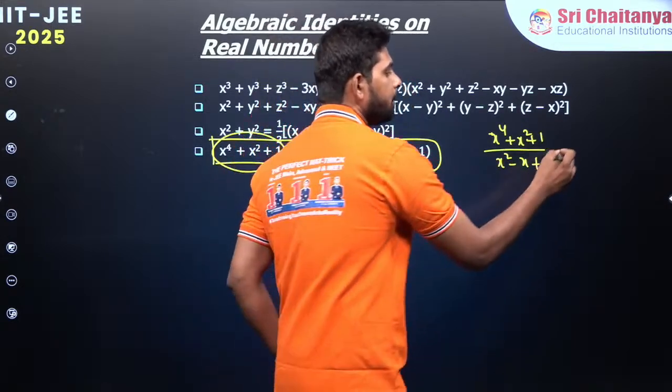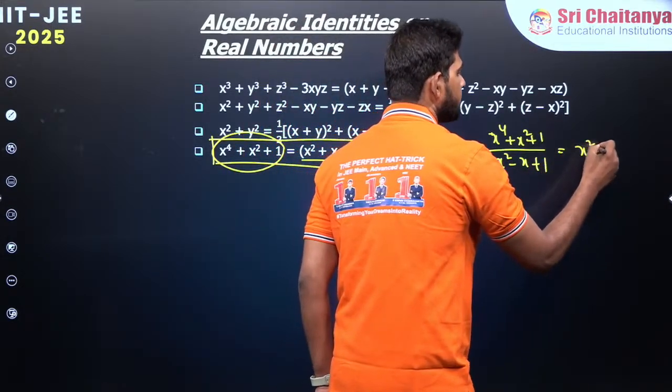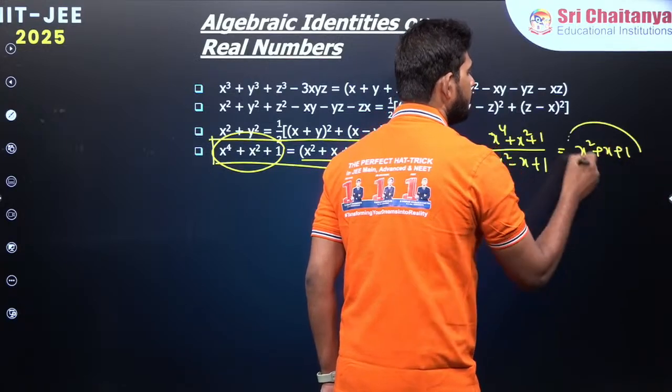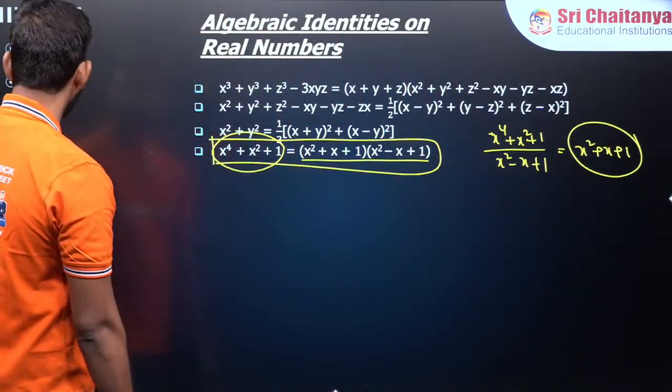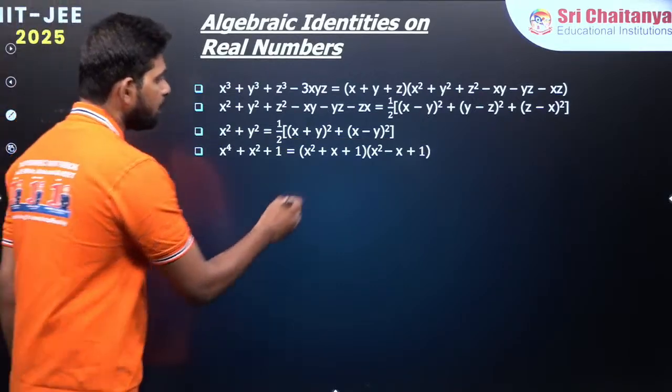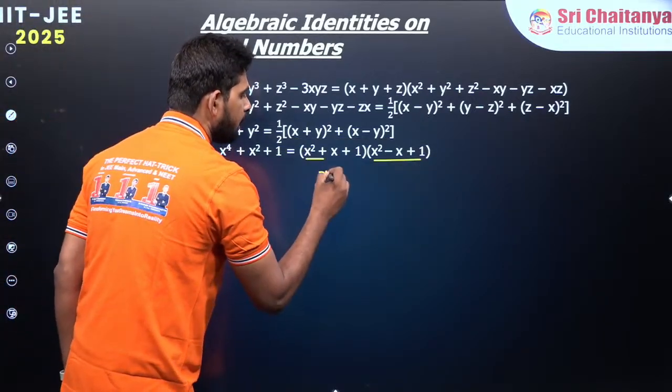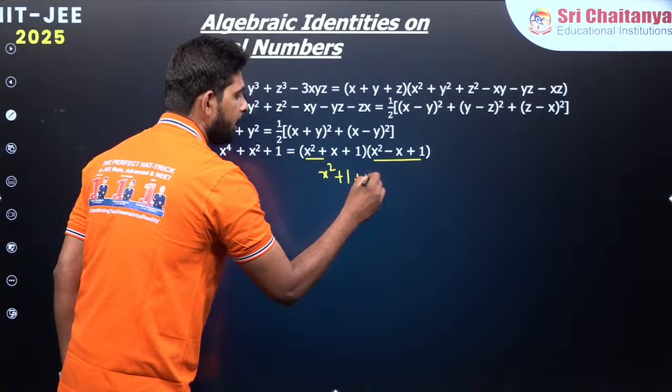Directly you can write what? X square plus x plus 1. This directly you can take the differentiation over here, because that is the identity. Let me prove this by taking these two over here. You can see that this I can write it as x square plus 1 plus x over here.